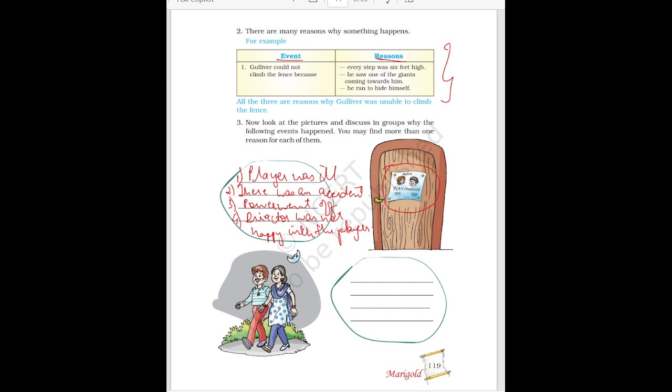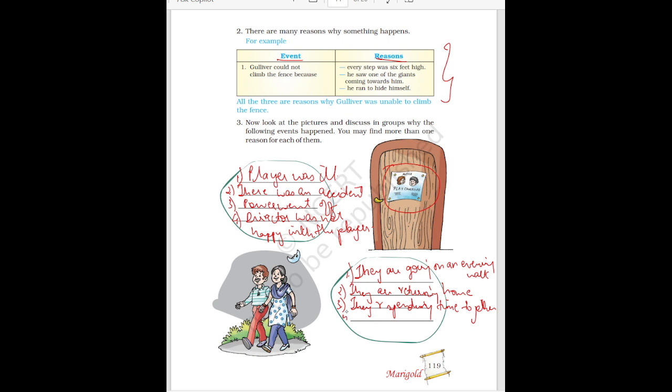Now the second picture, you can see an uncle and aunt, they are walking. So looking at them, what can you understand about where they are going? You can write, they are going on an evening walk. Or you can write they are returning home. They are coming back home. Or you can write they are spending time together.